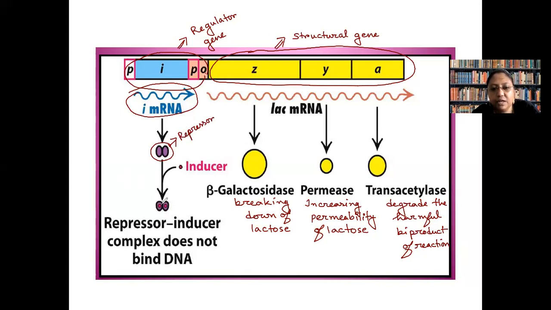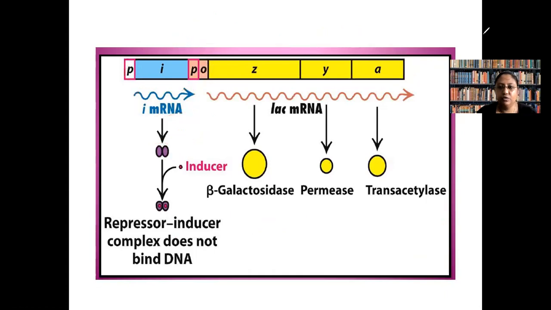When the inducer binds with the repressor, this inducer-repressor complex doesn't bind with the operator region. As it doesn't bind with the operator region, RNA polymerase can bind and production of messenger RNA is possible, and these three enzymes can be prepared.